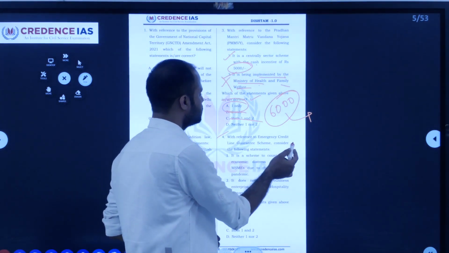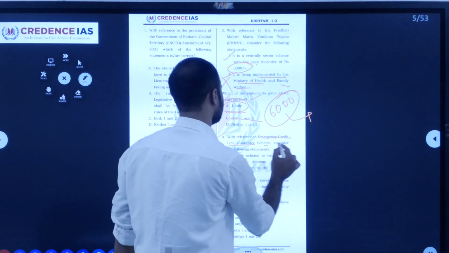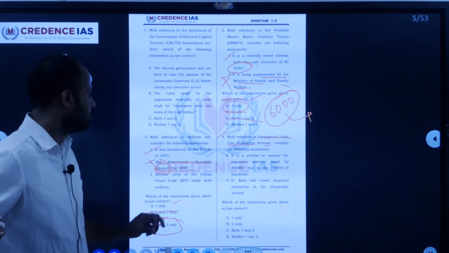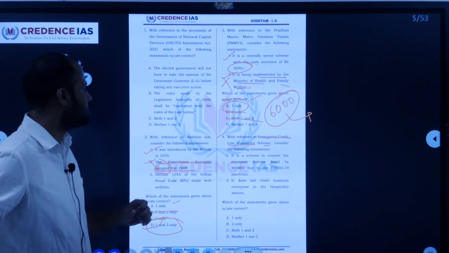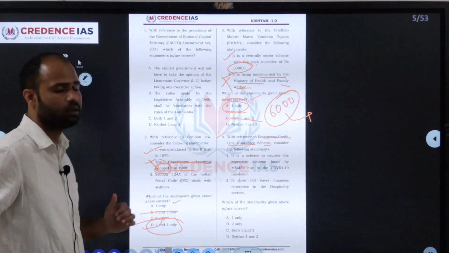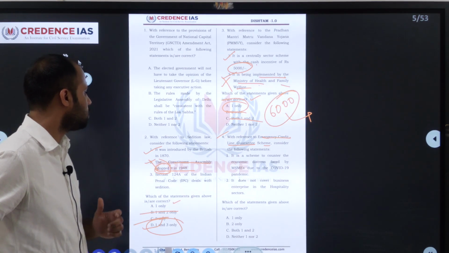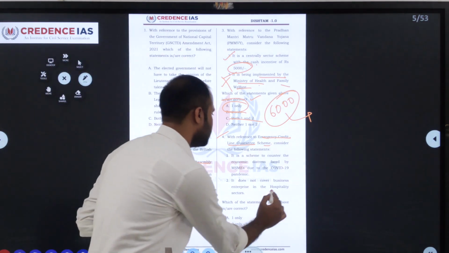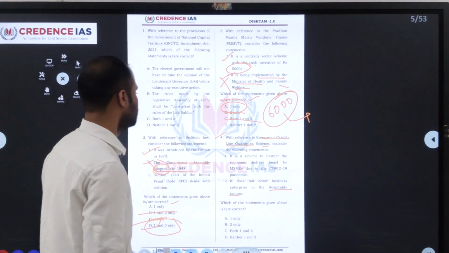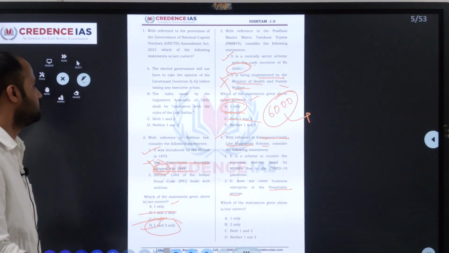With reference to the Emergency Credit Line Guarantee Scheme, consider the following statements. It has given 2 statements. One is, it is a scheme to counter the economic distress faced by the MSME due to the COVID-19 pandemic. Second, it does not cover the business enterprises in hospitality and leisure sector. Which of the statements given is correct? So, okay, we'll see how.